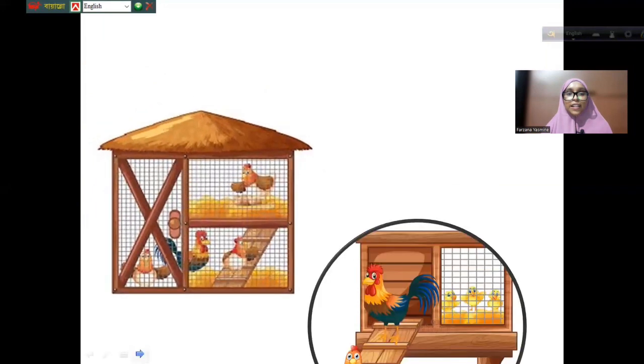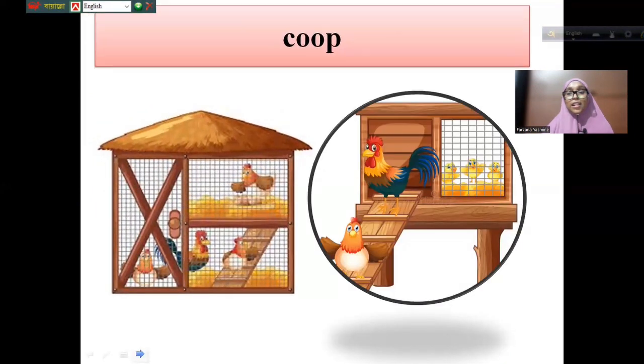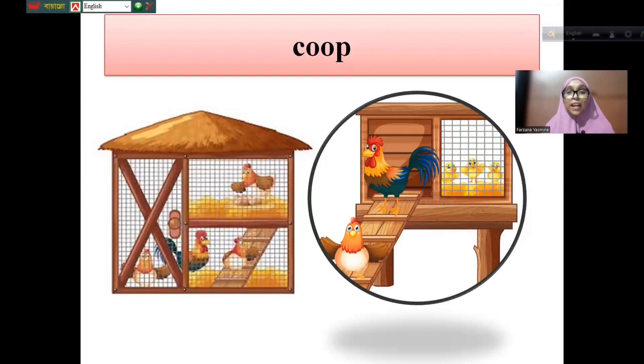Now, have you seen it? Wow, this is called coop. The house of chickens, right? The house of chickens. It is called coop. C-O-O-P. Coop.